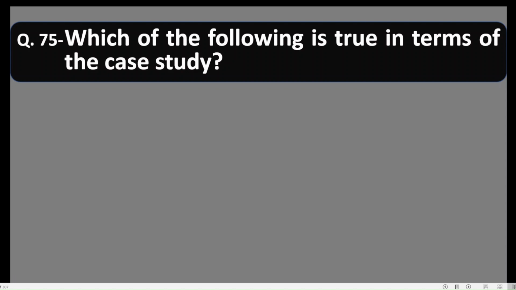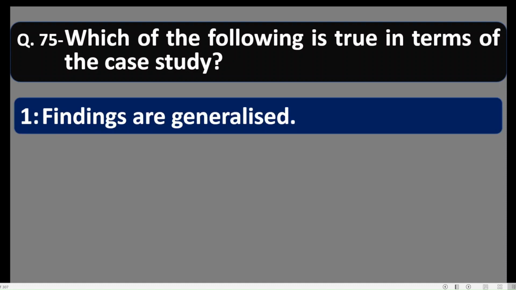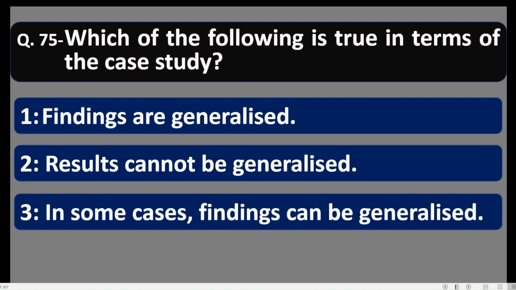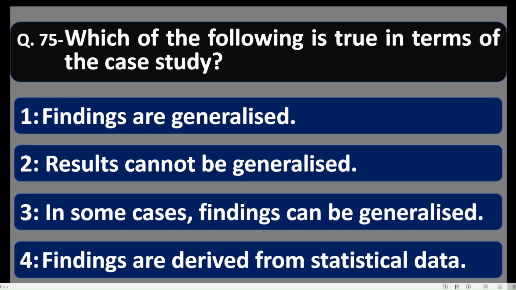Question number 75. Which of the following is true in terms of the case study? Option one, findings are generalized. It is not possible always, but findings are generally not generalized. Option two, results cannot be generalized. It is also not true. It is also false in some cases. Option number three, in some cases, findings can be generalized. In some cases, findings of the case study can be generalized. Option four, findings are derived from statistical data. So the correct option is option number three.